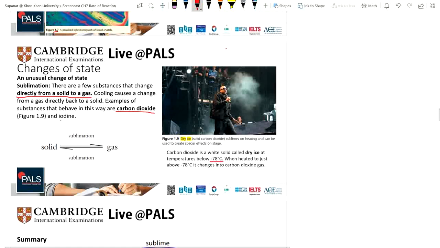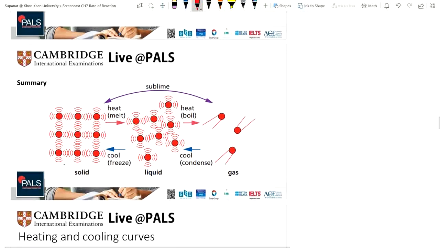Another kind of substance, iodine, also sublimes from solid to gas and from gas to solid when it's cooling down. All right, this is the summary.